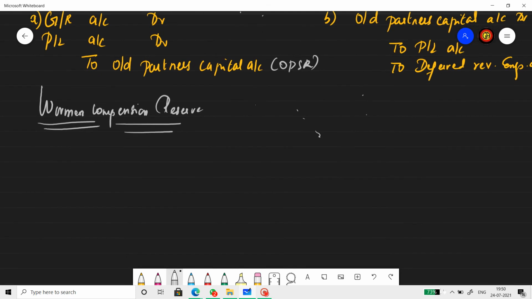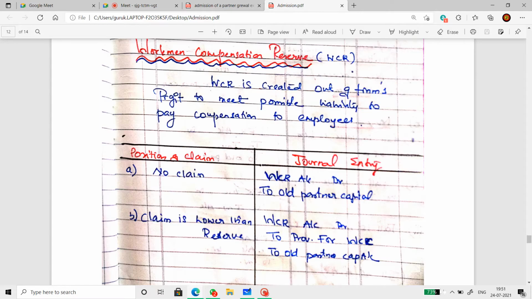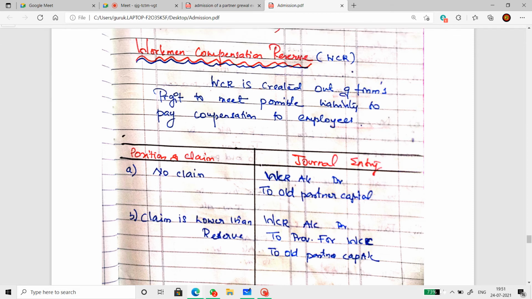Now workmen's compensation reserve treatment. Workmen's compensation reserve is also an undistributed profit reserve. This is created by the employer to protect the employees of the organization. In case of any accident, the fund will be released from this account. Now, the journal entry in regard to this. Workmen's Compensation Reserve (WCR) is created out of the firm's profit to meet possible liability to pay compensation to the employees.